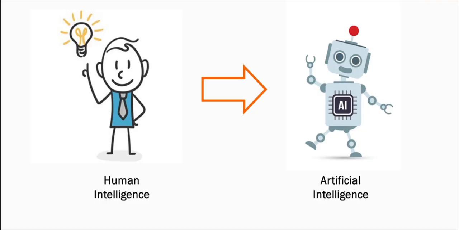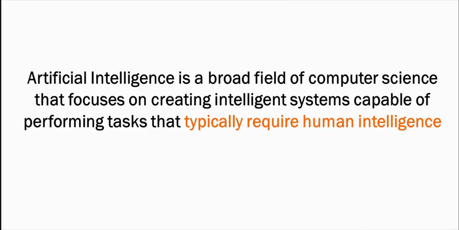When we intend to replicate this intelligence into a machine, meaning we are trying to make a machine as smart, as intelligent as a human being, that is called artificial intelligence or AI. So, artificial intelligence is the development of machines that can perform tasks that typically require human intelligence.